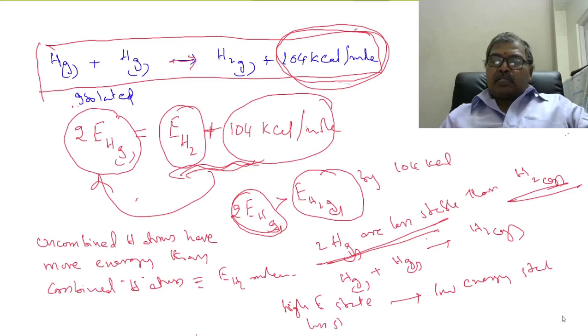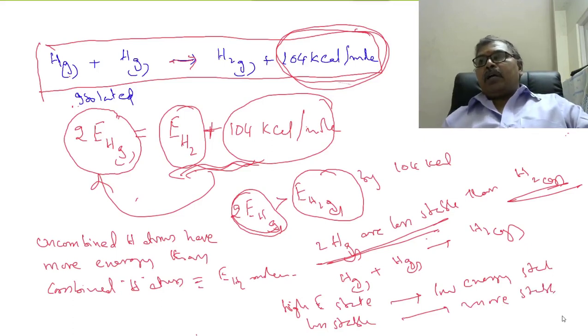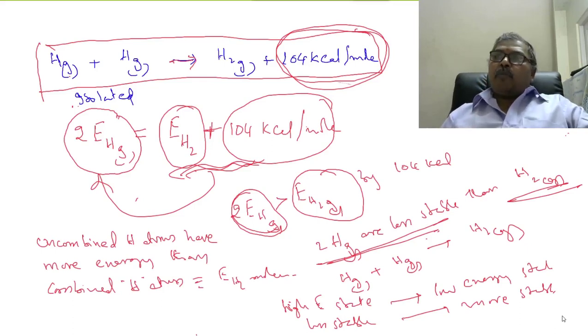That is why atoms are combining, because isolated atoms are associated with more energy than combined atoms. So that is why atoms combine to give a molecule. Okay, is it clear?